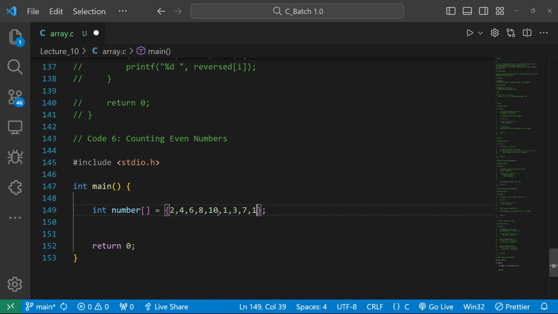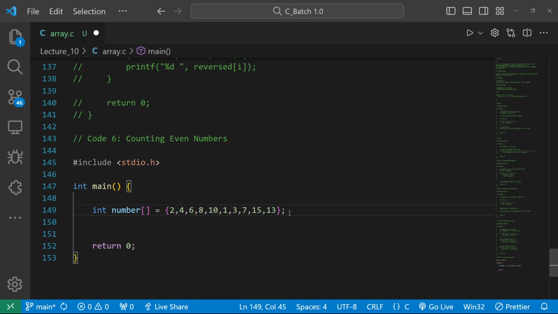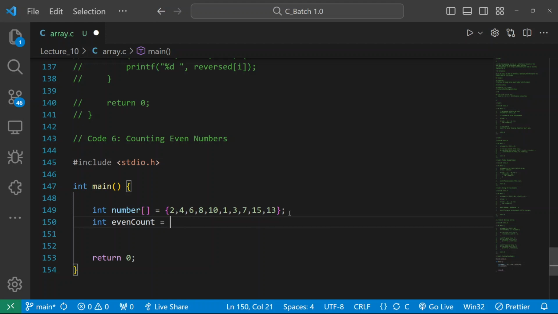Okay, see now. This is basically our array. Let me initialize one even count. Here we will be updating it whenever we deal with any even number, we are going to update this count. For this point of time it is 0. At the initial part it will be 0. Whenever we get any even number, it will be updated.